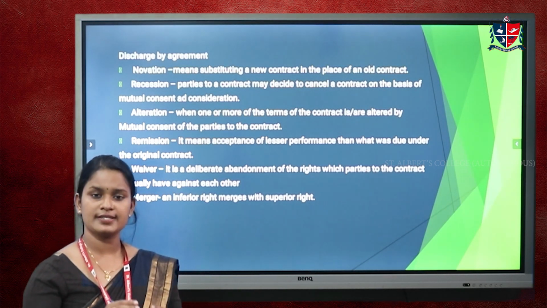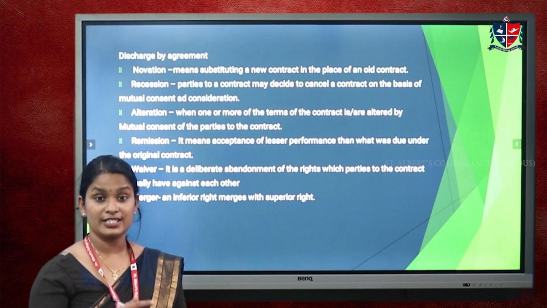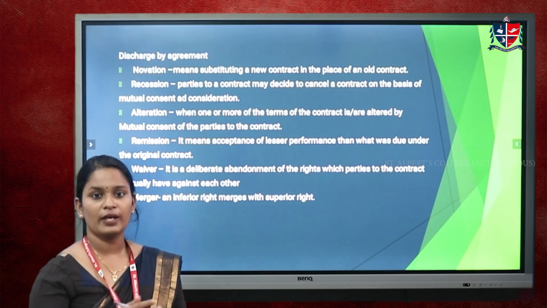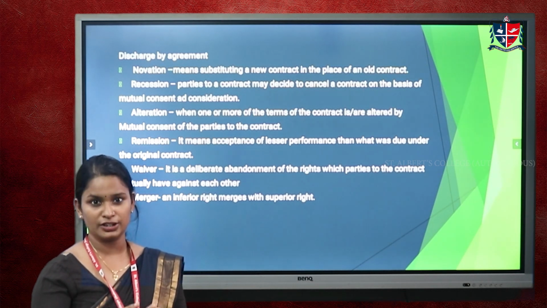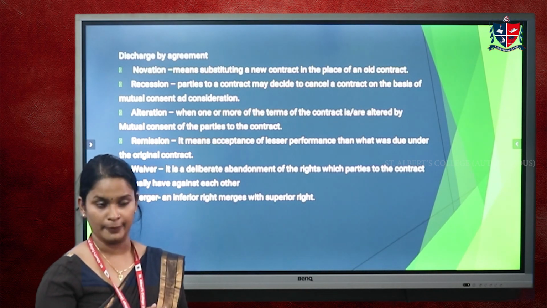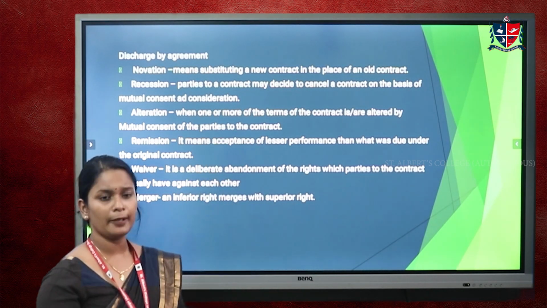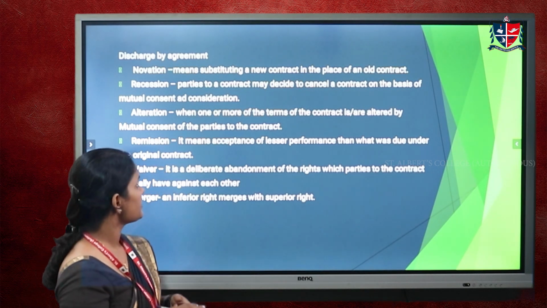The next one is alteration. In a contract there are many terms and conditions. If the parties change one or more terms or conditions with their mutual consent, that is alteration. The next one is remission.